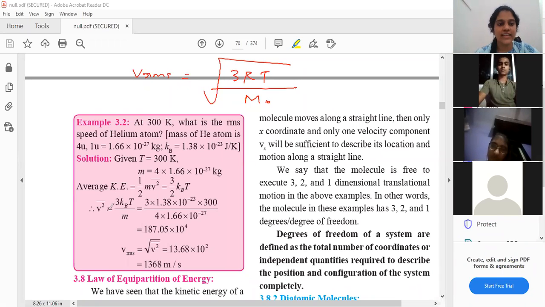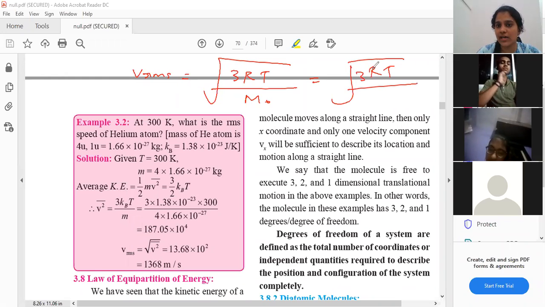Here see what they have done. First they solved this, then took the square root separately, right? So what can you do here? You can do it all together. Okay, what will you write in place of m naught? Obviously, you all don't have the molar mass. You have the mass of one helium atom. So instead of m naught, you are supposed to put small m into Avogadro's number.